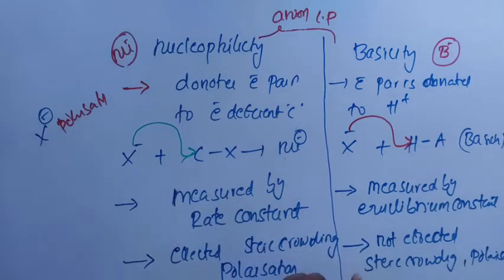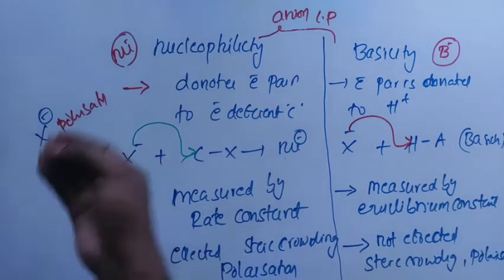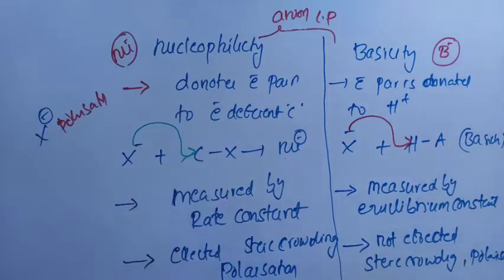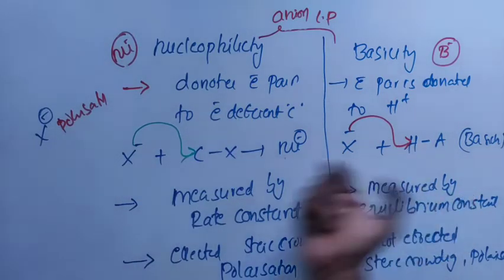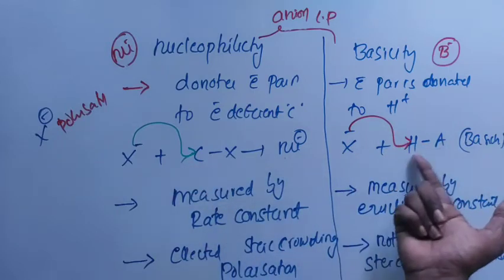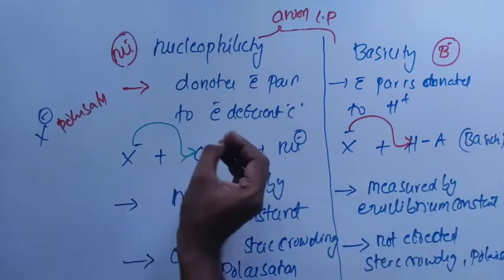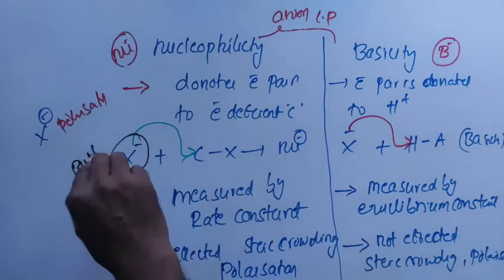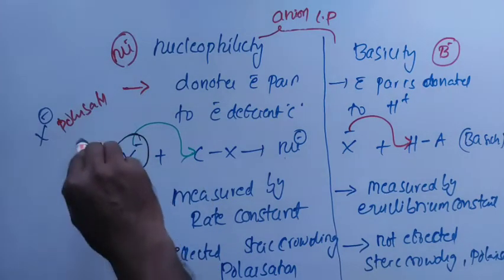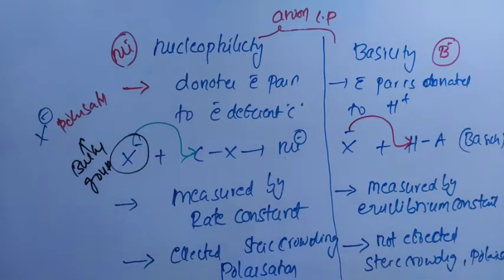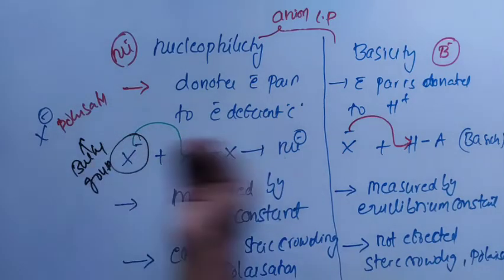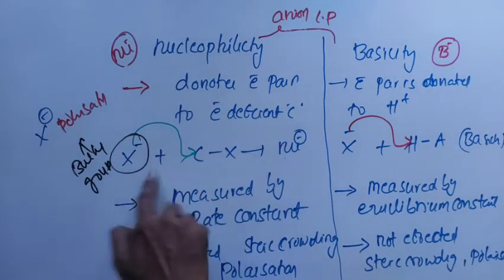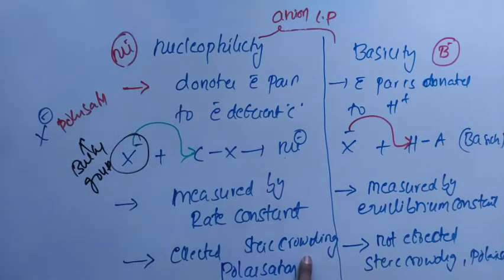Why is it affected by steric crowding? Because the lone pair has to be kept in the orbital of carbon. Carbon is a small atom, but not as small as hydrogen. So to approach carbon, it must not be a bulky group. In order to keep the electron density in the orbital of carbon, it must not be a bulky group. Therefore, it is affected by steric crowding.